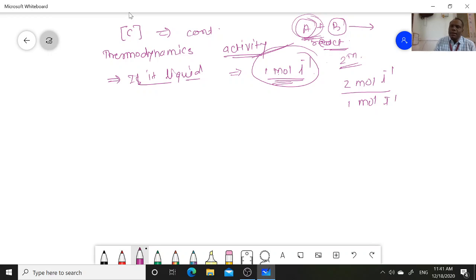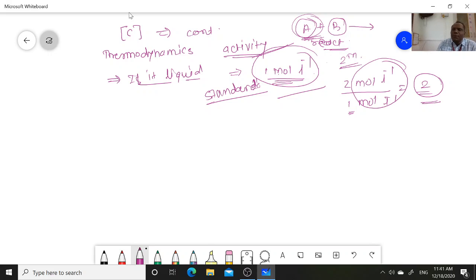Why 1 mole per liter? This is the standard concentration. Therefore, this comes out to be 2. Since the units of the molar concentration as well as the standard concentration are the same, activity is a dimensionless quantity.